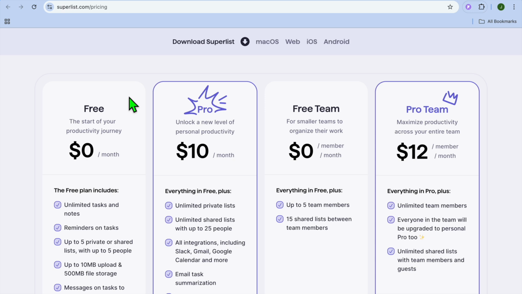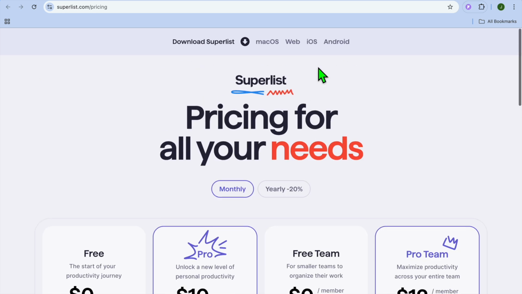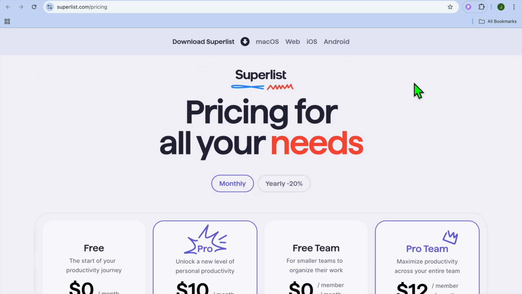And on the other hand, I would recommend you choose Superlist if you need a task management tool that's simple, intuitive, and organized for team collaboration. It's great for users who need to stay organized and keep projects moving smoothly without getting bogged down by too many customization options.